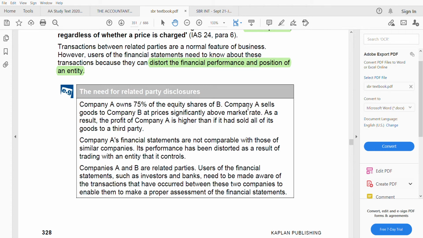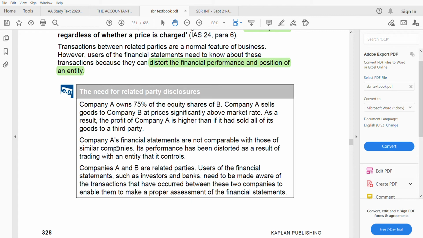As a result, the profit of company A is higher than if it had sold all of its goods to a third party. That means if A is selling to company B, the profit will be much higher than if A had sold the same goods to outside parties, because company A is charging higher prices than the market rate to B.